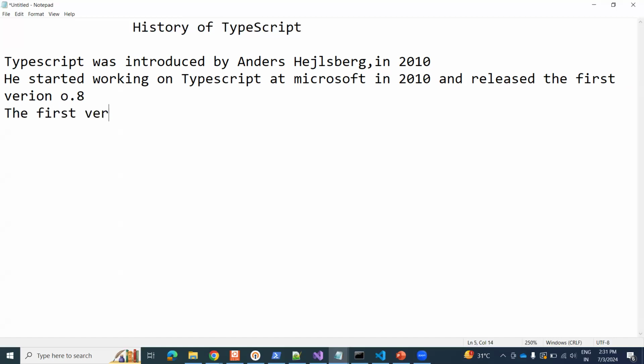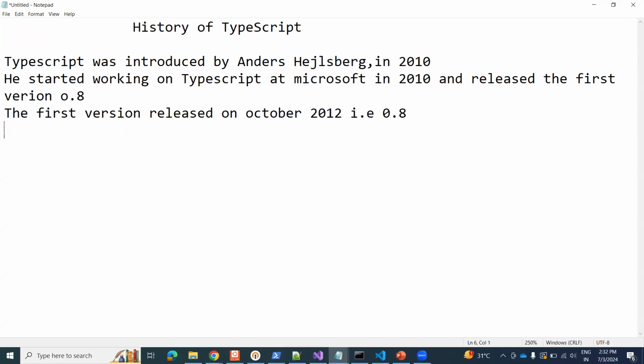The first version was released in October 2012. That is 0.8.